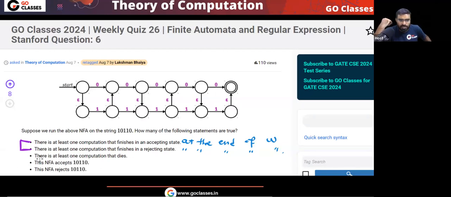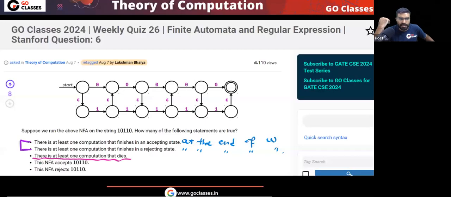What about this third statement? There is at least one computation that dies. Yes, this will happen, right? See, you are starting in the start state. At least one computation will die. For example, you can take this symbol. Let me call the states A, B, C, D, E, F, G, H, I, J, K, L.